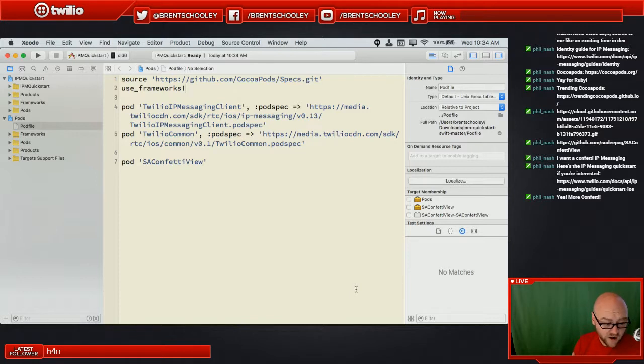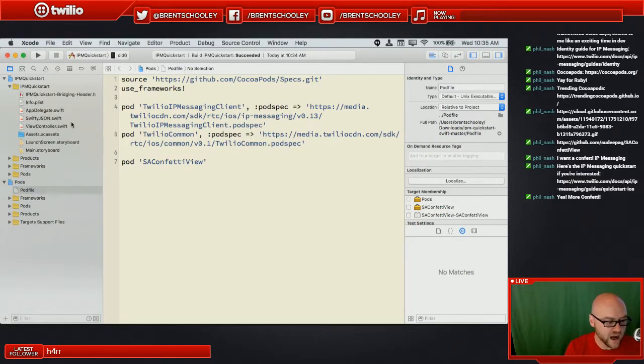And so now we have access to a few new things. We have brought in Twilio IP messaging and SA confetti view. One quick build of our application will resolve anything that Xcode doesn't think it knows about, even though it actually knows about it. And that's cool. So we now have a bunch of different things that we can work with.